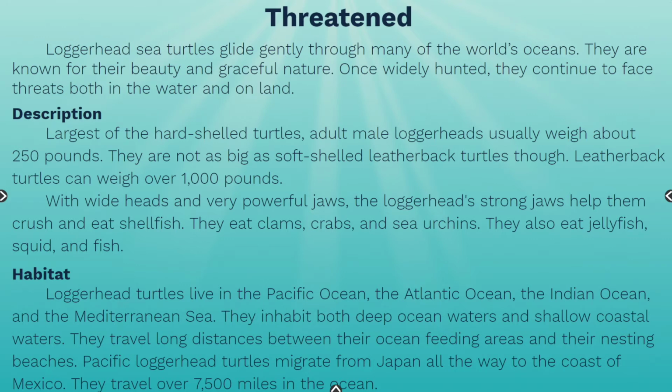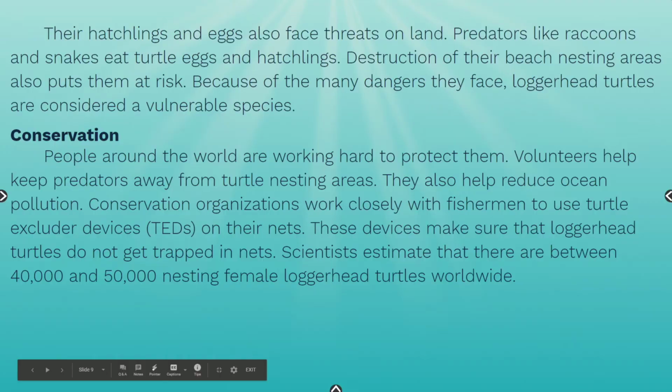Habitat. Loggerhead turtles live in the Pacific Ocean, the Atlantic Ocean, the Indian Ocean, and the Mediterranean Sea. They inhabit both deep ocean waters and shallow coastal waters. They travel long distances between their ocean feeding areas and their nesting beaches. Pacific loggerhead turtles migrate from Japan all the way to the coast of Mexico. They travel over 7,500 miles in the ocean.